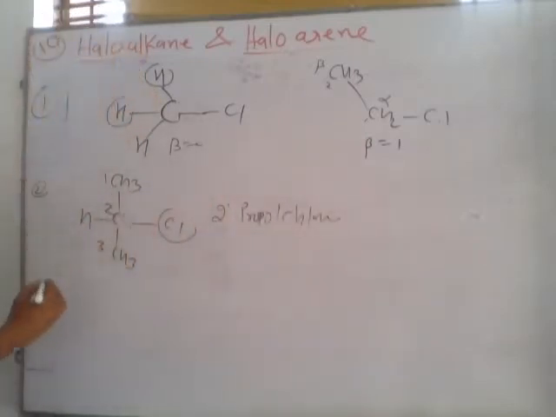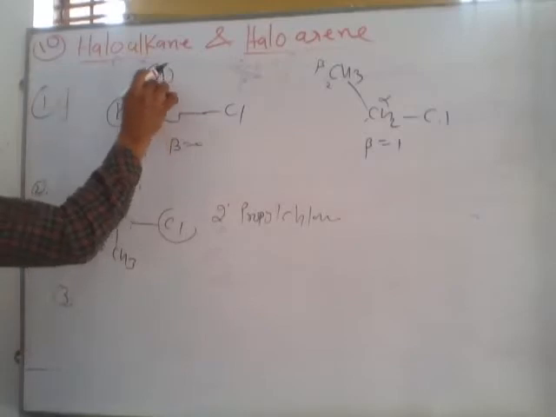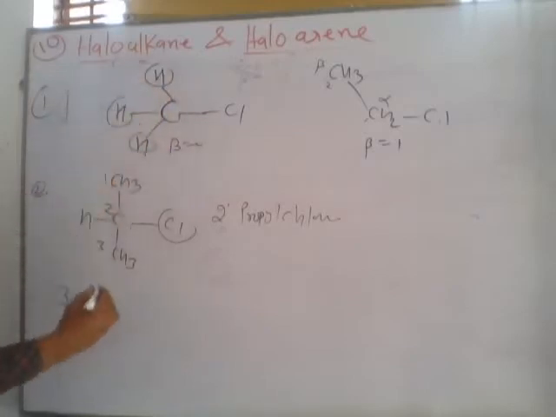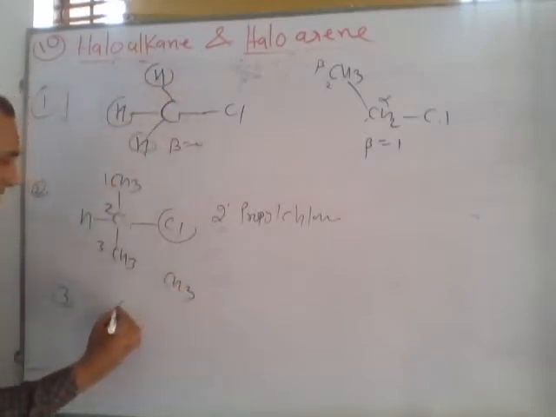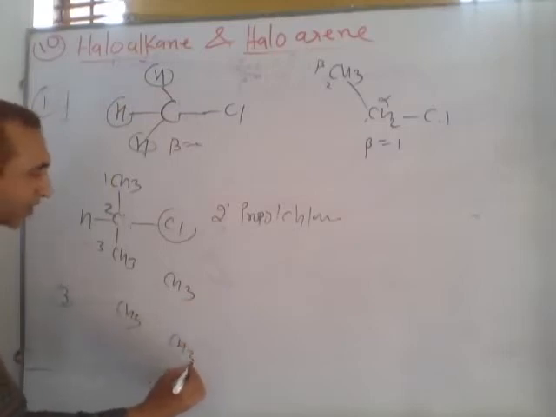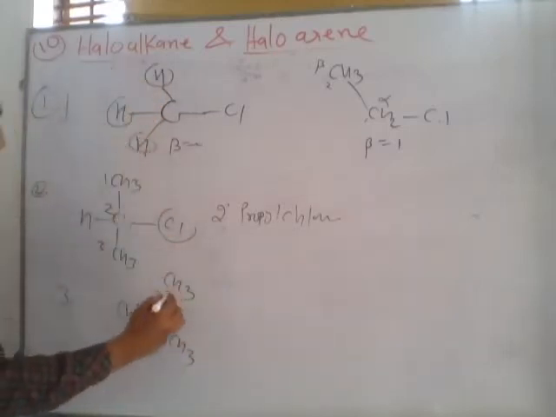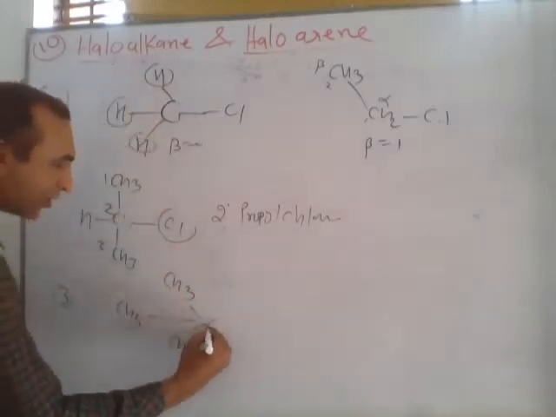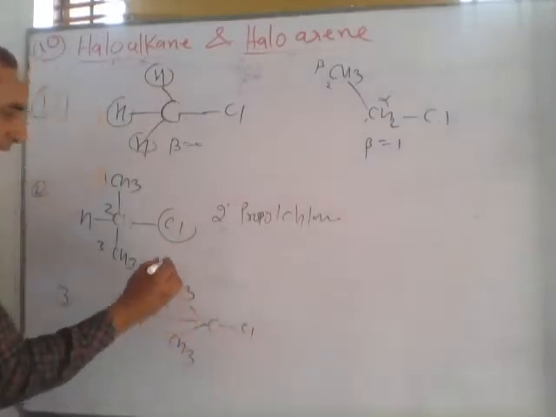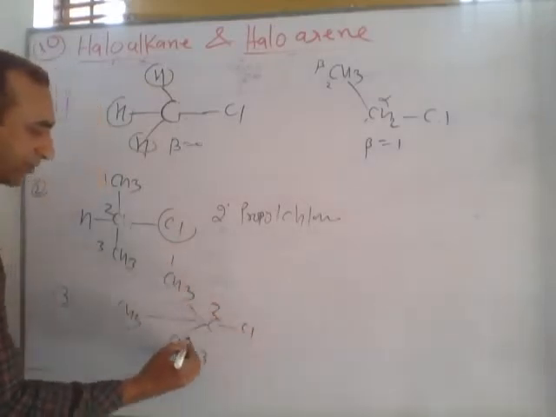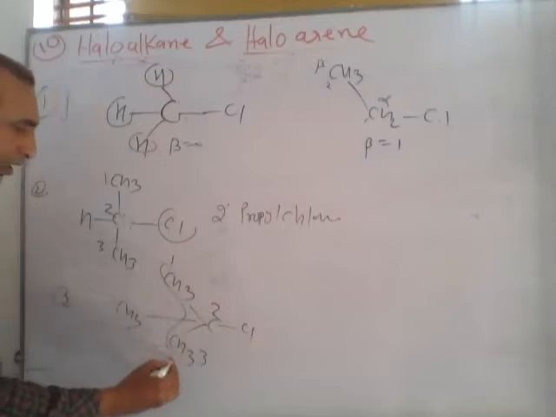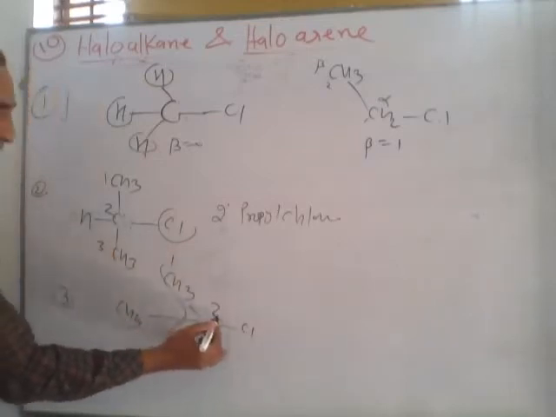If we replace all hydrogens of methyl chloride by CH3, listen, CH3, CH3, CH3, these 3 hydrogens are replaced by CH3. This type of compound will form. So in IUPAC system, 1, 2, 3, this is basically propane. In propane, on the second carbon there is chlorine.